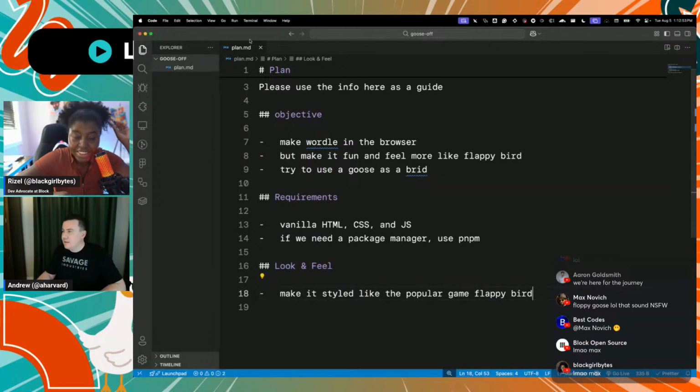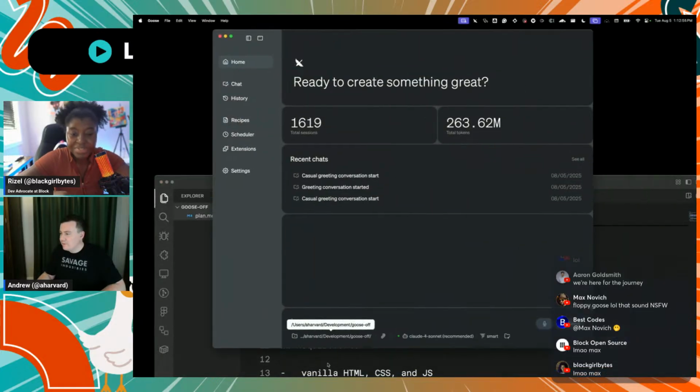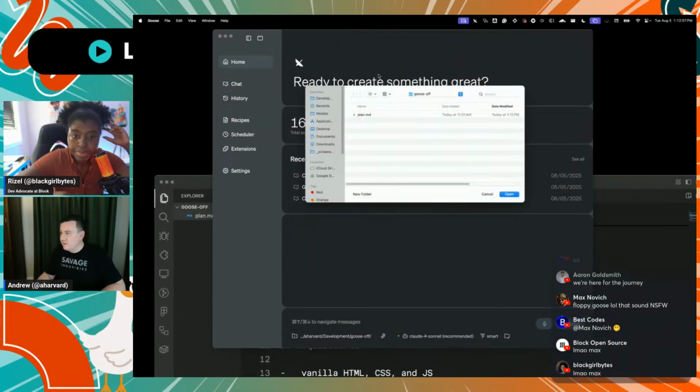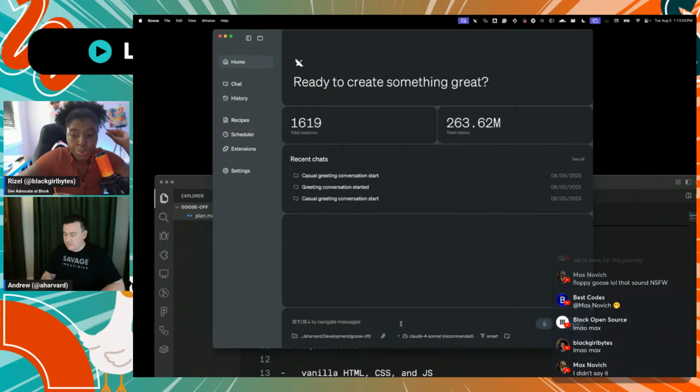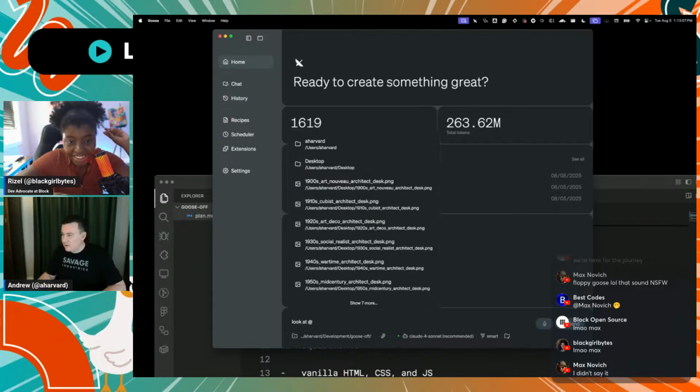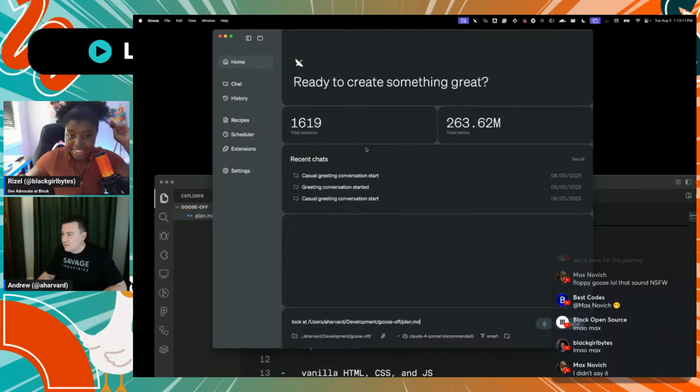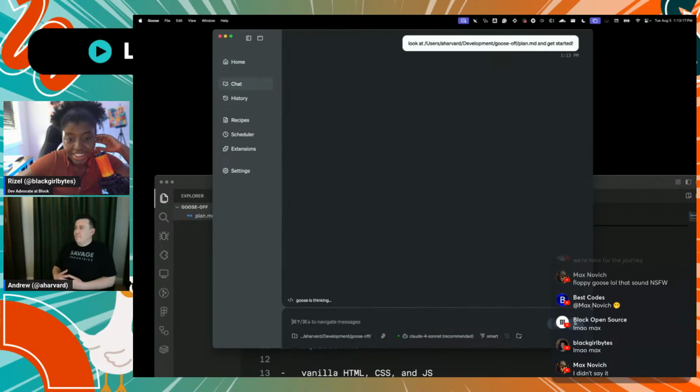Okay, so I've got this written out here. I'm going to open Goose. I've got Goose pointed to the Goose Off folder, and you'll see the plan markdown file. So we're going to tell Goose what to do. Look at, and I want to use this feature here, the @ sign, where we can select files locally and get started. We'll see what happens. Nice.